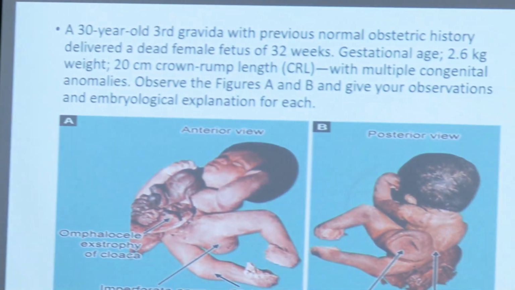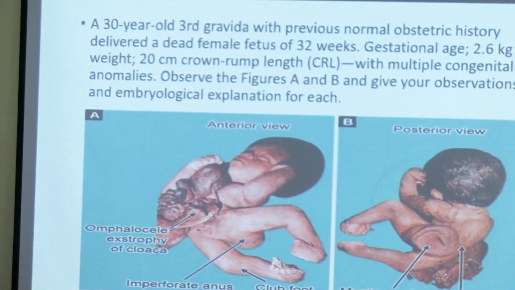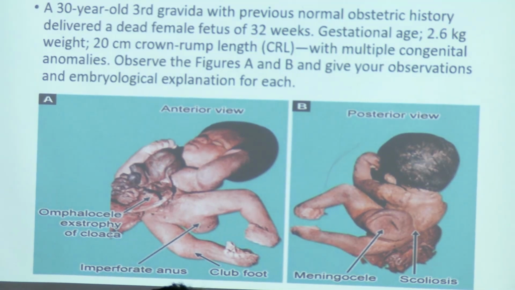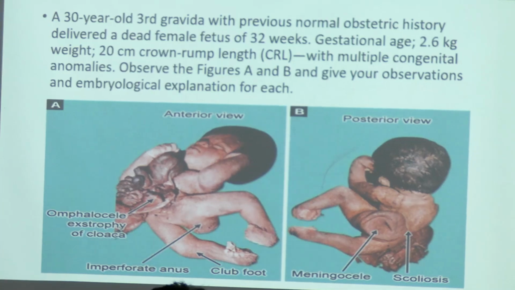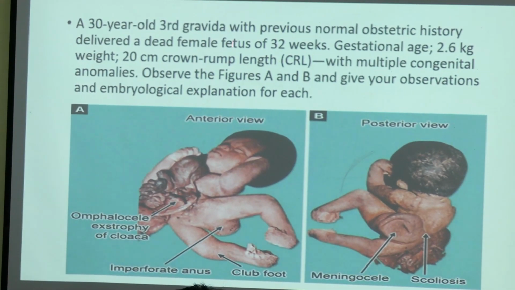Okay, in this question find out what exactly gravida means and then find out what is crown rump length. In the given condition they are asking you to do the observation and write the embryological explanation for all the given conditions, but here you just write a note for omphalocele and imperforated anus. Other parts are not related to the topics which I have covered. Along with these two conditions, find out what gravida means and what exactly is crown rump length and how do we measure that.